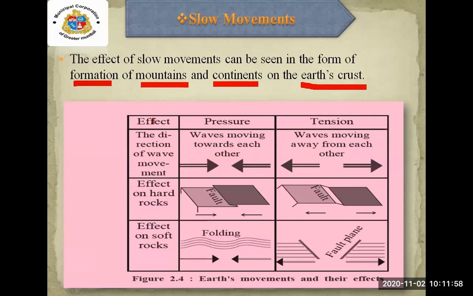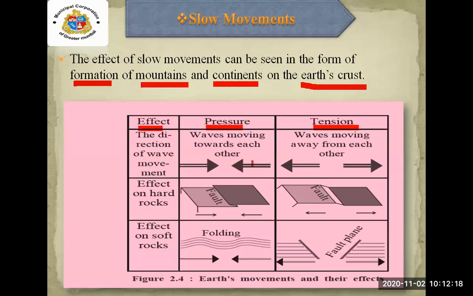In the first column, you can see the effect they have given. Next is the pressure and the tension. Let's focus on the first effect, the direction of the wave movement. The pressure is waves moving towards each other.